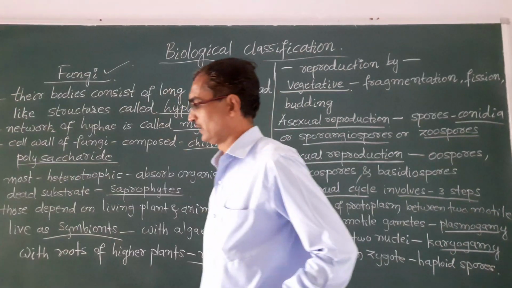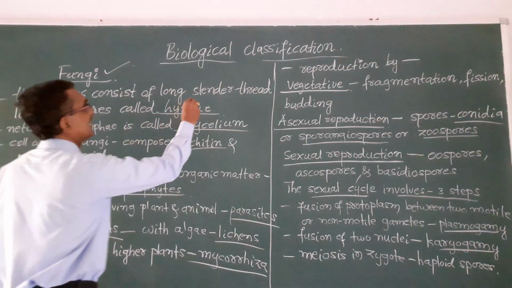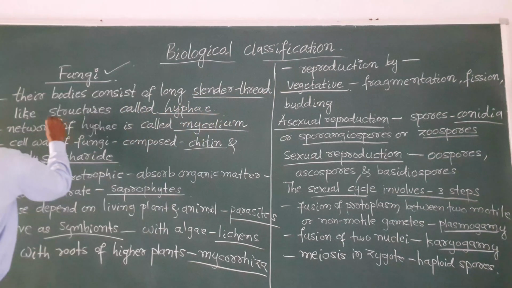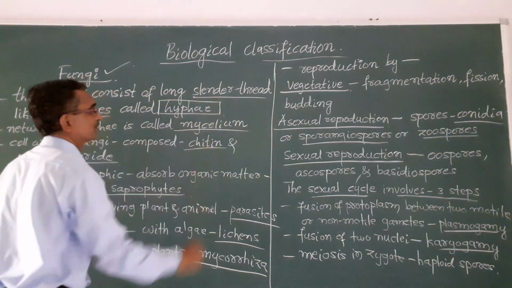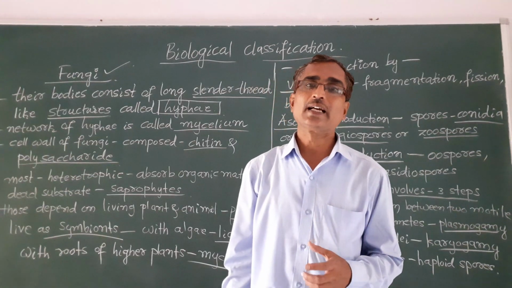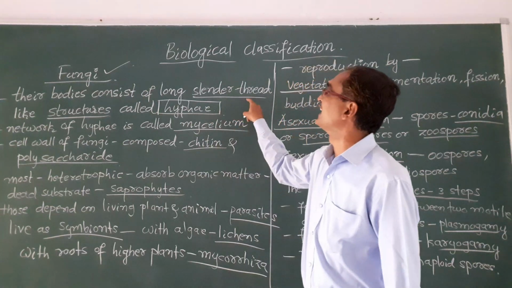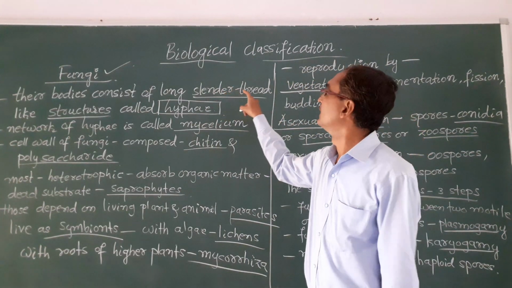Their bodies consist of long, slender, thread-like structures, and they are called hyphae. Slender means thin.